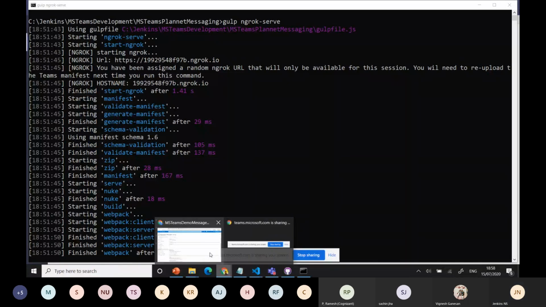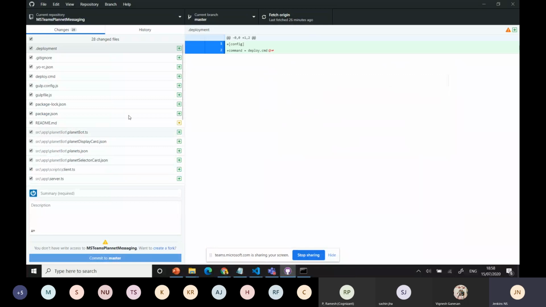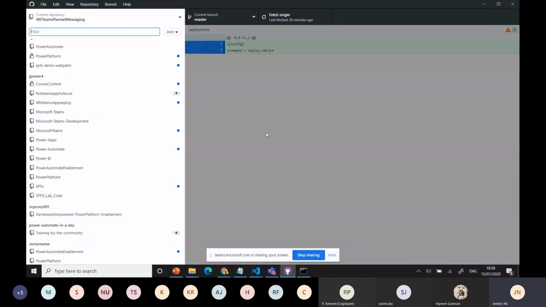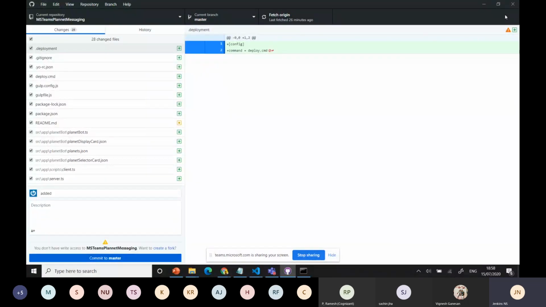Whenever I'm getting this, I'll go to my GitHub. You can see all the files are updated there. You can just say added and what happened with my account? Oh, okay. I need to log out from here and only then can I get the right access.